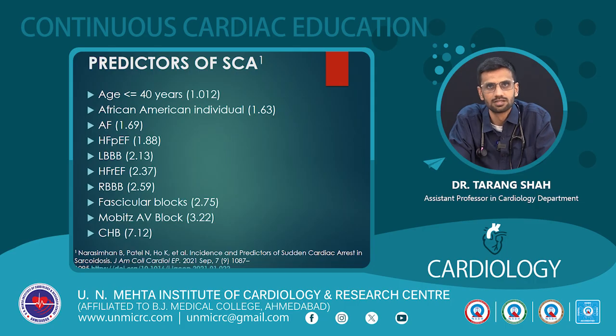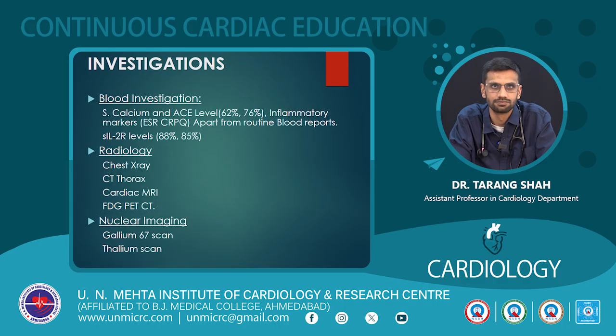So which are the predictors of sudden cardiac arrest in sarcoidosis? Age at presentation less than 40 years, African American individuals, presentation with atrial fibrillation, symptoms, LBBB, heart failure with reduced ejection fraction, and other types of heart blocks.